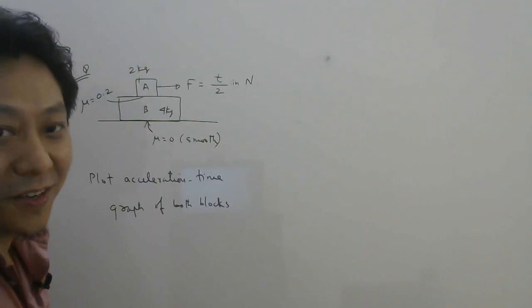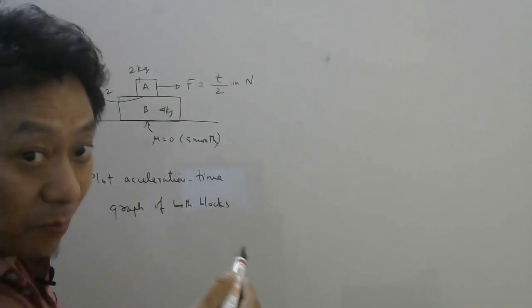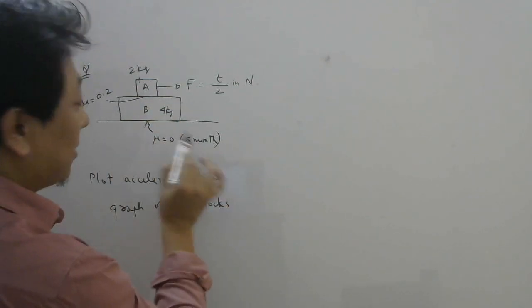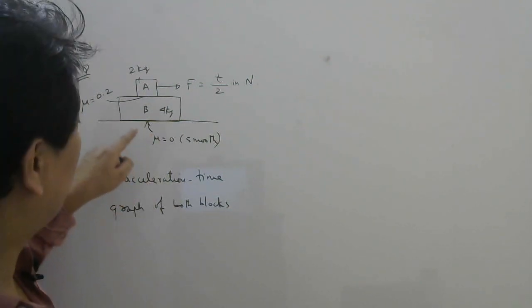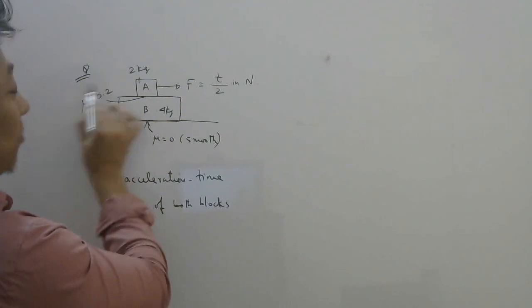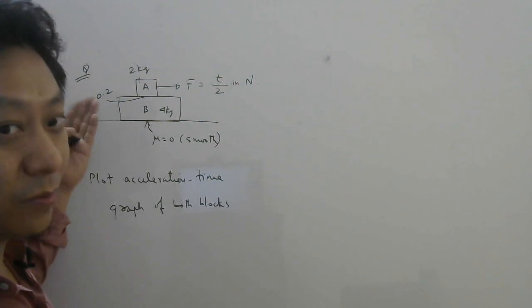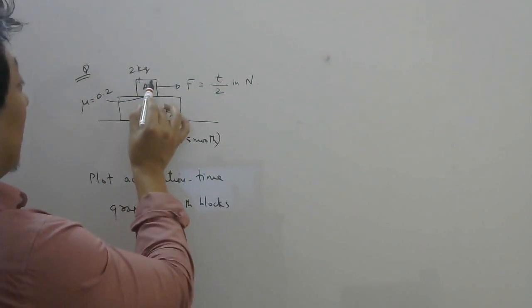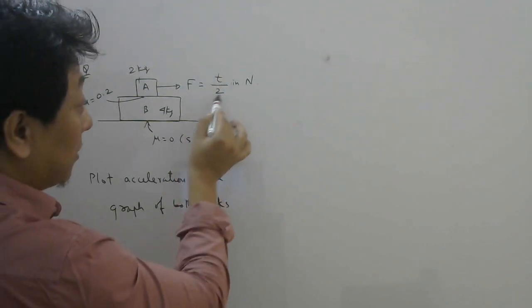Let's now try a very interesting question. Two blocks A and B. A is on top of B and B is on a smooth surface. So here the friction coefficient is 0, so no friction on this surface. But here there is a friction coefficient of 0.2. Since they did not mention static or kinetic, you can assume both. And here the force applied is, you can see, a function of time.